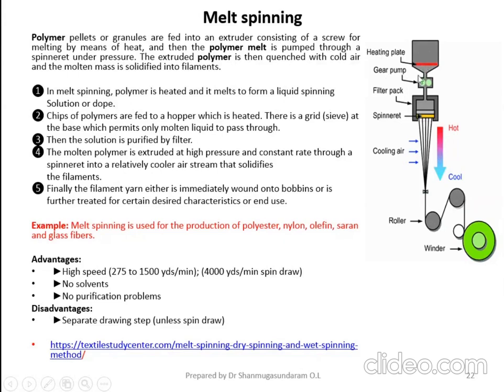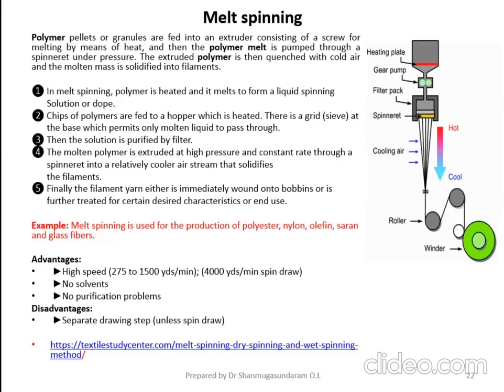By means of a gear pump, it comes here, where the liquid polymer is filtered. Sometimes the polymer may have some minute impurities, so we have to filter them out. After filtering, by means of heavy pressure, it goes to the spinnerette. The spinnerette consists of very minute holes. The holes may be circular in cross section or elliptical in cross section. It depends upon the type of fiber you want to produce.